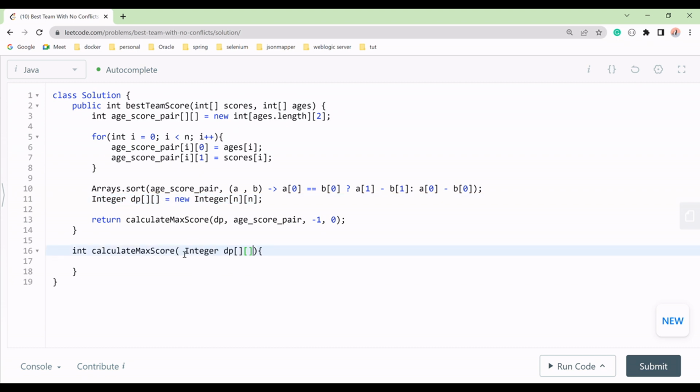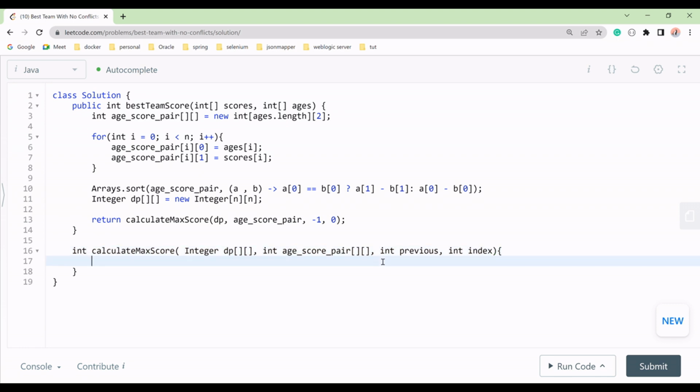Another, it will take what, age. I'll take my age here from here to here, and then it will take what, nothing but our previous or index, right. So I'll take an integer only, say previous, and we'll take int index, okay.